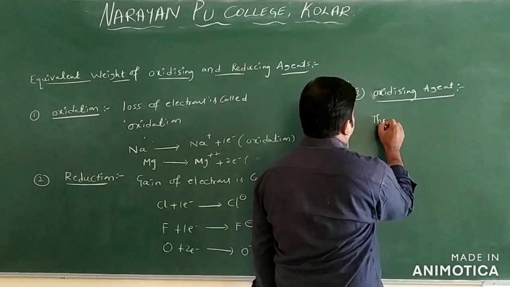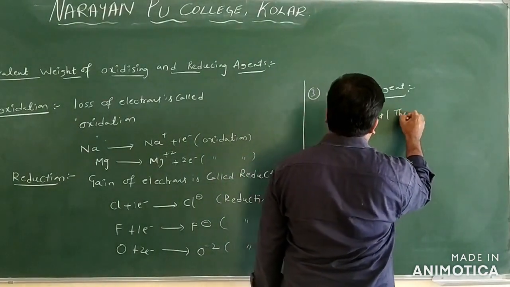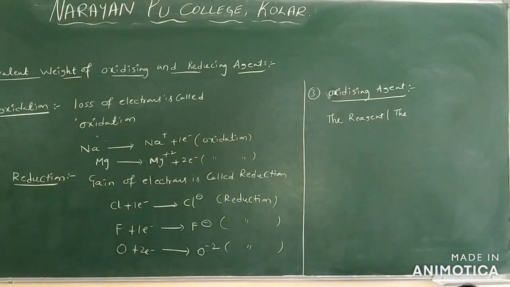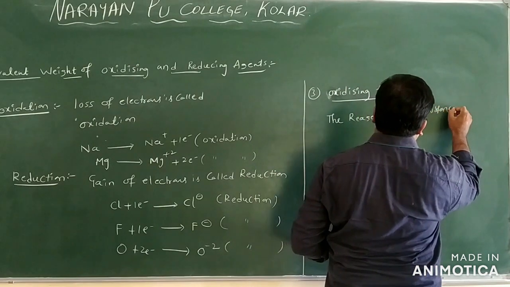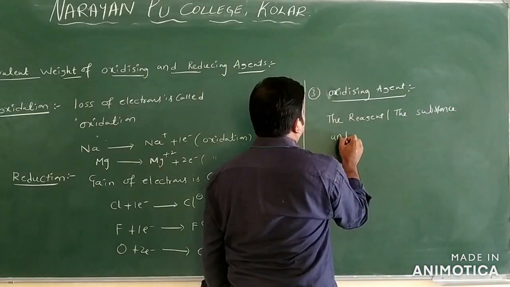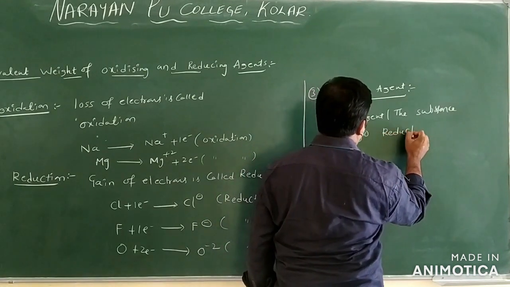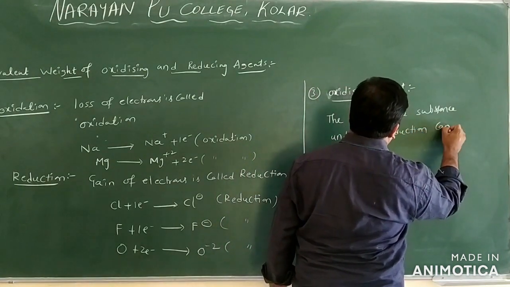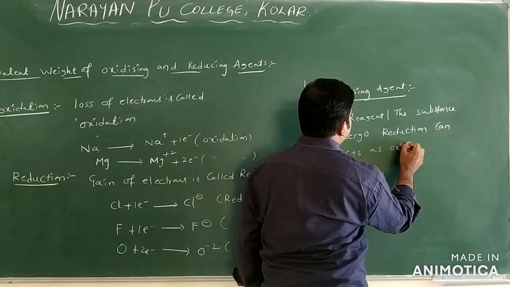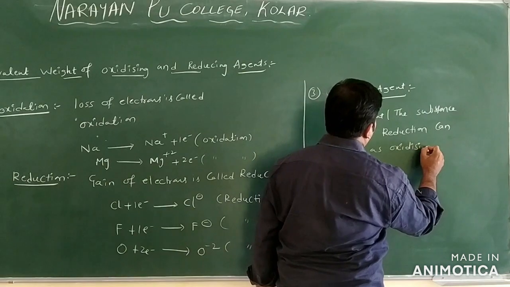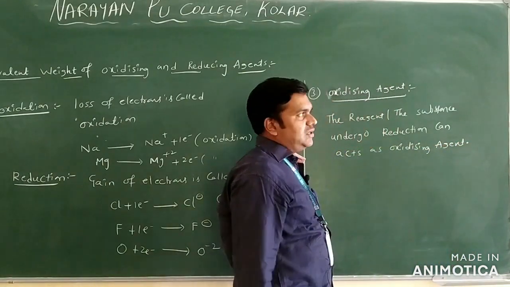The reagent or the substance which undergoes reduction can act as an oxidizing agent only.